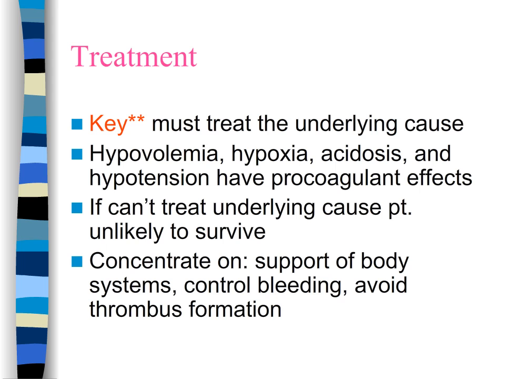The key to treating DIC is to find the underlying cause and treat that. If the underlying cause cannot be determined, then the patient will not survive. In the meantime, as we're looking for the cause, we need to support the patient hemodynamically. So we need to provide volume and oxygen and prevent acidosis. Once the stimulus is identified and removed, the liver can usually restore normal levels of clotting factors within 24 to 48 hours, which would control the bleeding that's been going on.